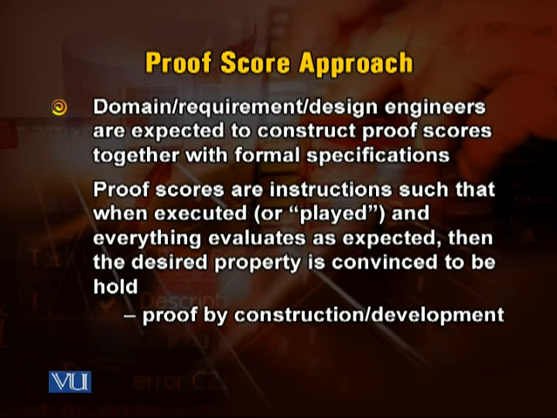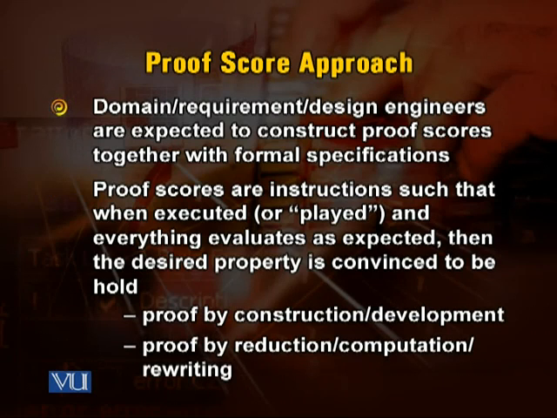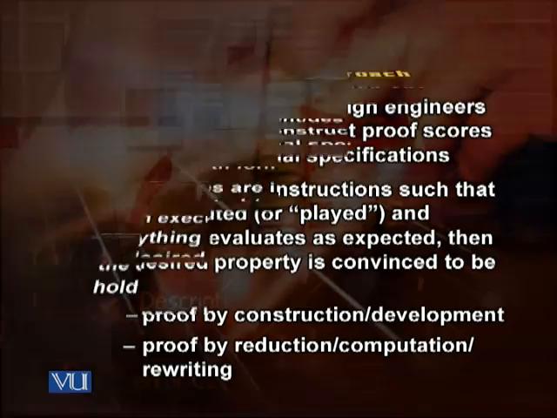Proof by construction and development. This is proof by reduction, computation, and rewriting. So what we are saying here is that we are trying to prove something. It is quite possible that it is incomplete, and hence we cannot prove. But if we can prove, that means that thing is supposed to be true, that thing is supposed to be correct. So prove as much as you can, and that is what this proof score approach is all about.